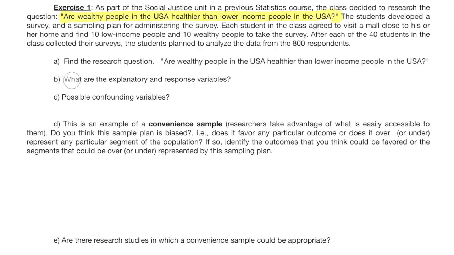B. What are the explanatory and response variables? Remember that these variables are usually included in the research question, so you know where to find them. The explanatory variable is wealth or income, and the response variable is health. A common error that I see in many students is saying the explanatory variable is wealthy people in the USA. This is not correct. The problem is that wealthy people in the USA is not the name of a variable. It is more a segment of the population or a value of the variable, but the variable is simply wealth.